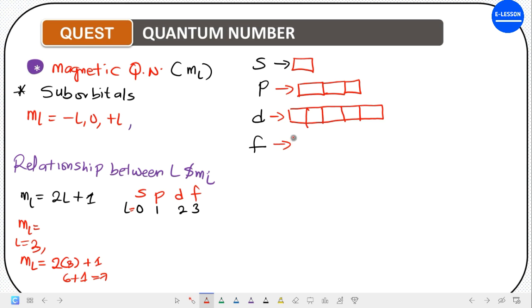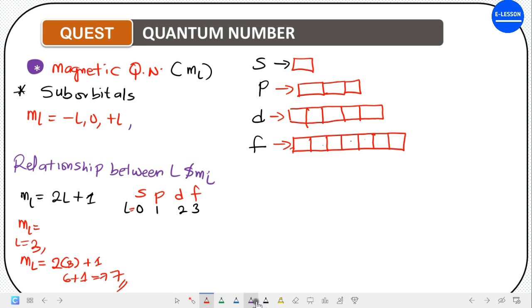So the f orbital has 7 orbitals, which are 1, 2, 3, 4, 5, 6, and 7, like that. Okay, so that is the relationship between L and ML. So you see that from your L value, you'll be able to get your ML value. Are you getting it now?